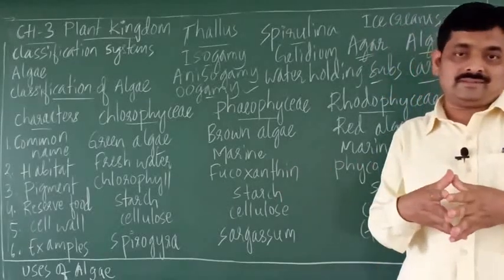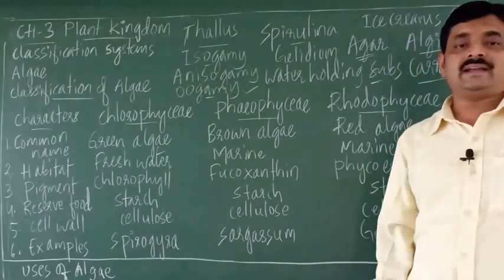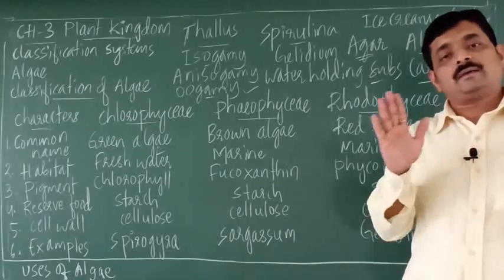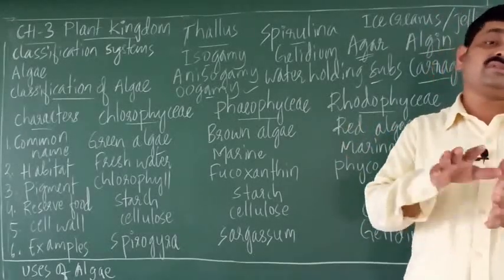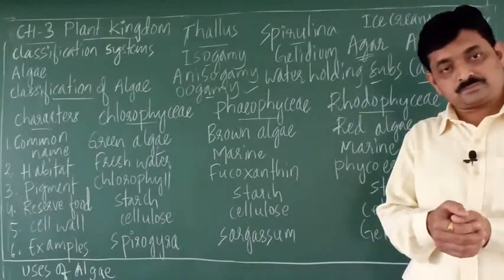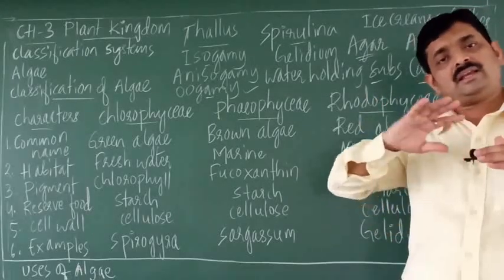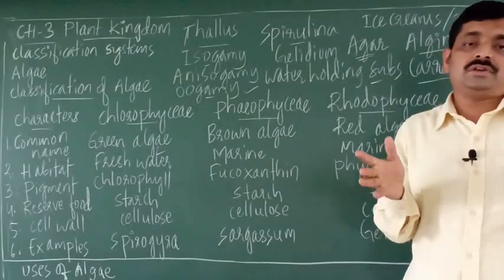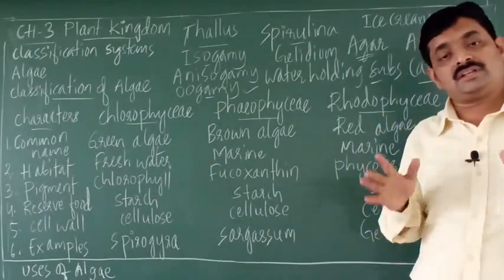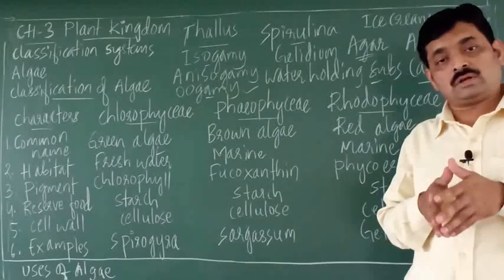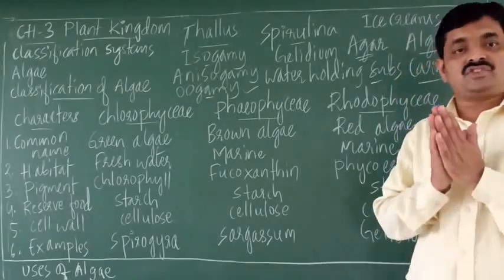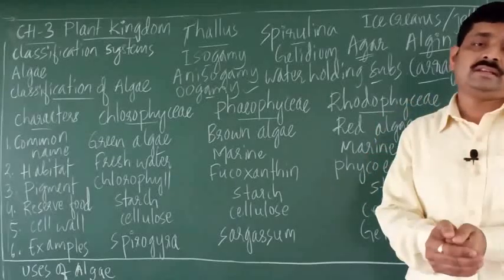They hold water in them, and they are mainly used for packing plant materials. So plant materials can be packed and they can be exported, right? So packing of plant materials during export is done with the help of hydrocolloids, which are obtained from some algae.